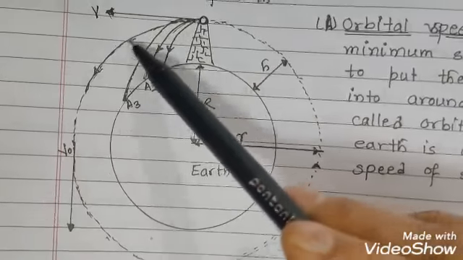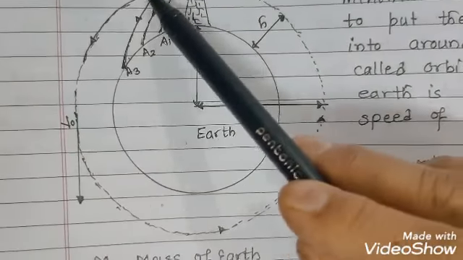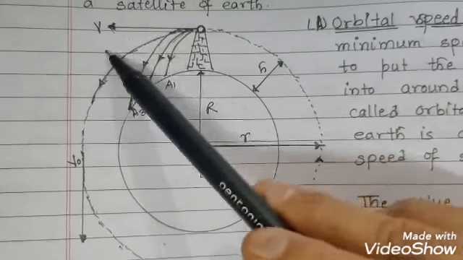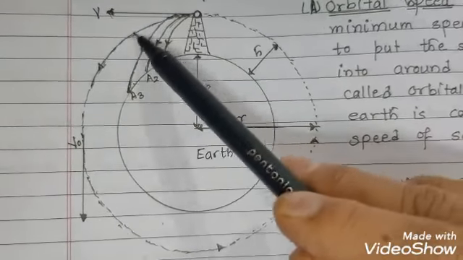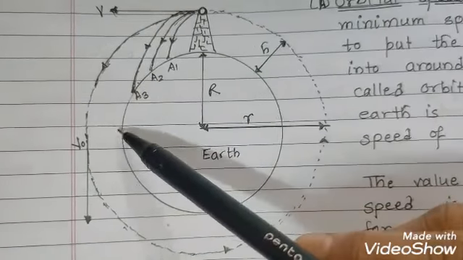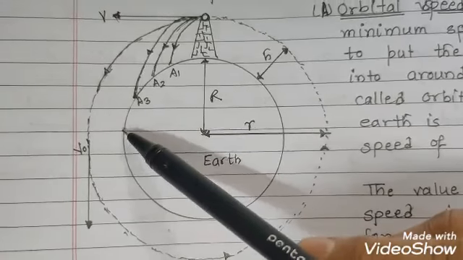As we increase the horizontal speed, this time the parabolic path will be like this, but it will not hit the surface of Earth.